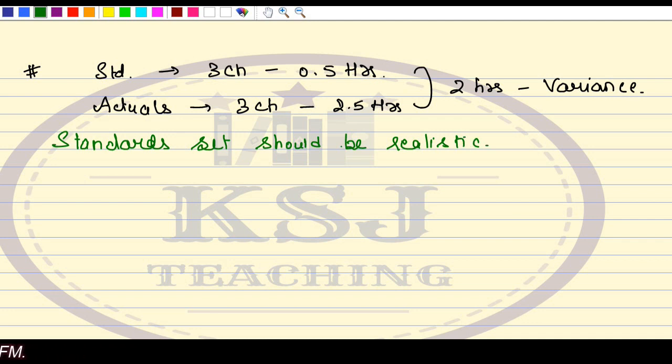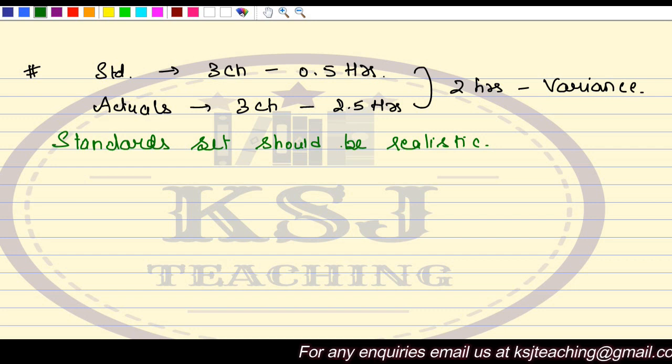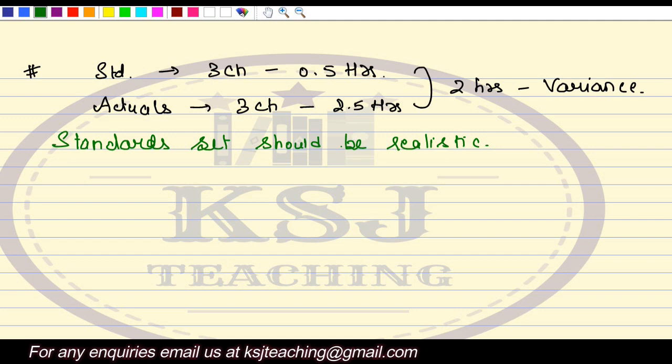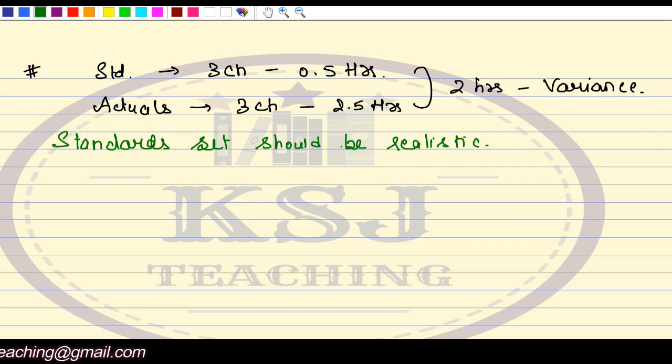If you are not setting realistic standards, in that case the variance analysis, the study of that variance, will be misleading, completely misleading, right? So whenever you plan to set the standards, those standards should be very much realistic.